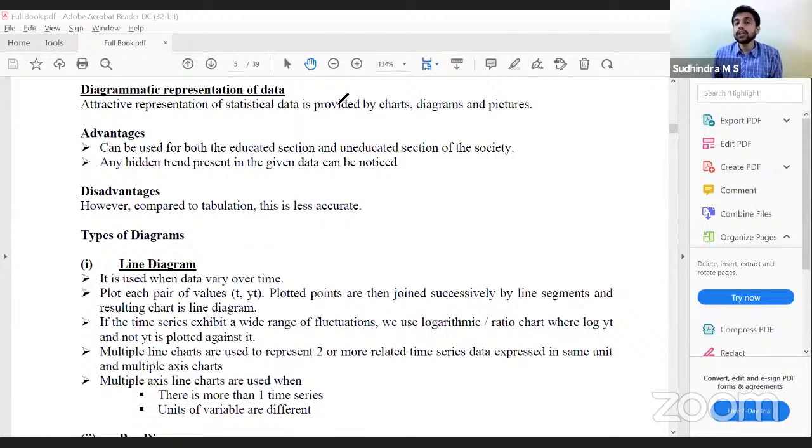That is about the line diagram. For a normal line diagram, just plot the values in the chart based on X and Y values, then join all the plots successively, and we get the line diagram. However, if there is a wide range of fluctuations, what will we use? A ratio chart or logarithmic chart.